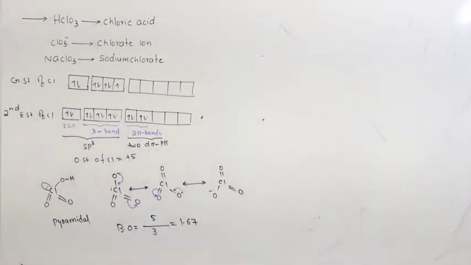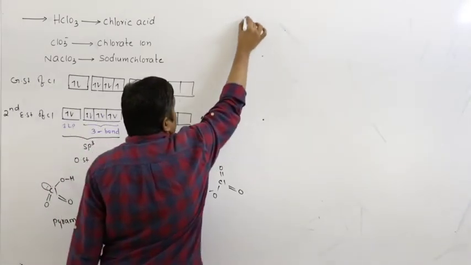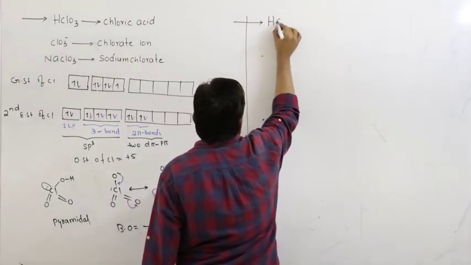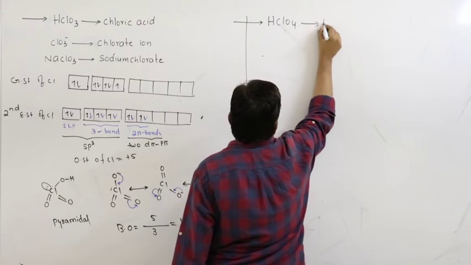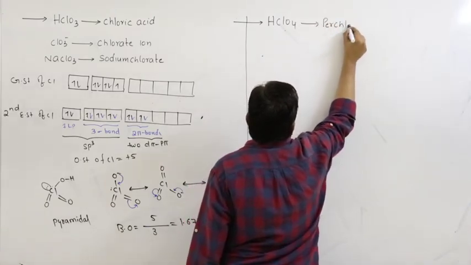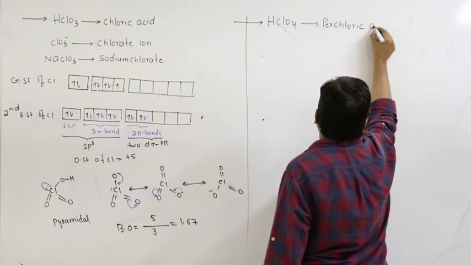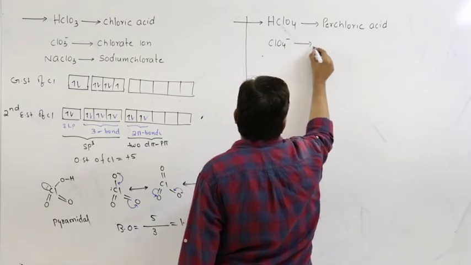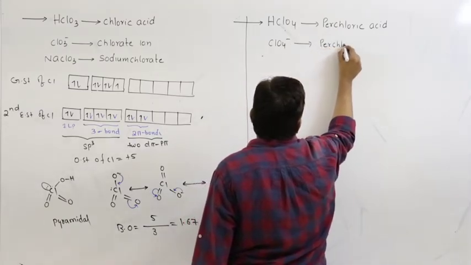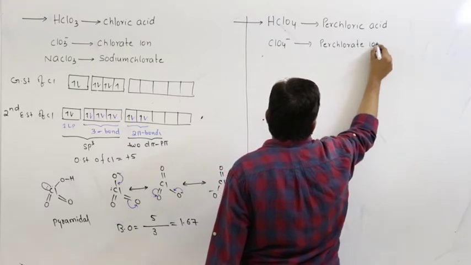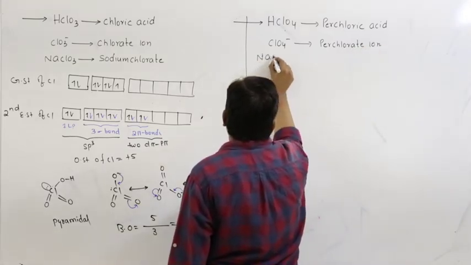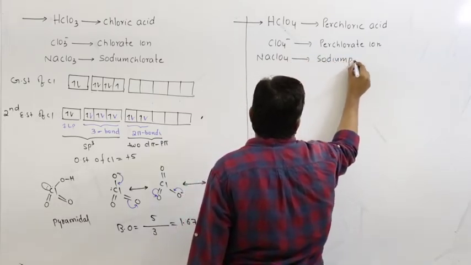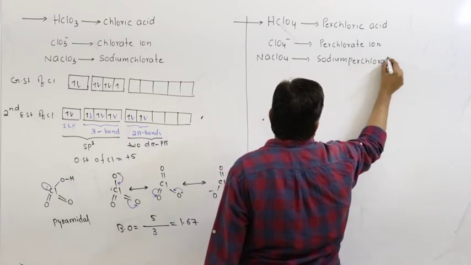So coming to the next one, that is HClO4. So this is perchloric acid. If I write the anion, ClO4 minus, perchlorate ion. If I write the sodium salt, NaClO4, sodium perchlorate.